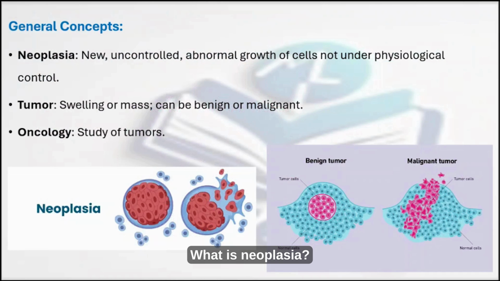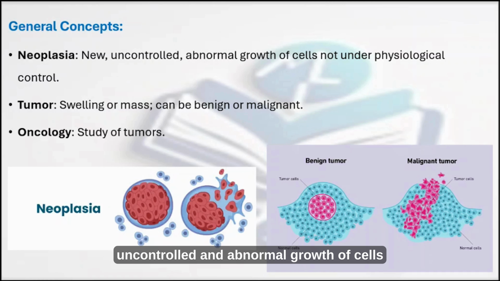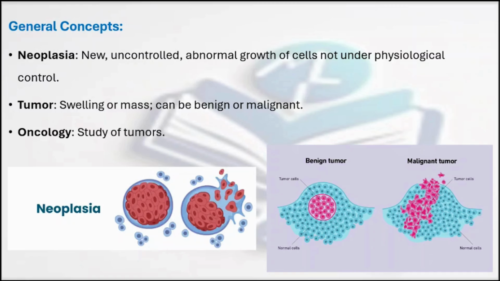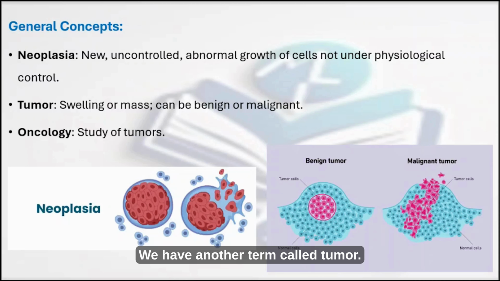What is neoplasia? Neoplasia is a new, uncontrolled and abnormal growth of cells that is not under physiological control. We have another term called tumor. Tumor generally means a swelling or a mass. It can be benign or malignant. And the study of all these tumors is known as oncology.